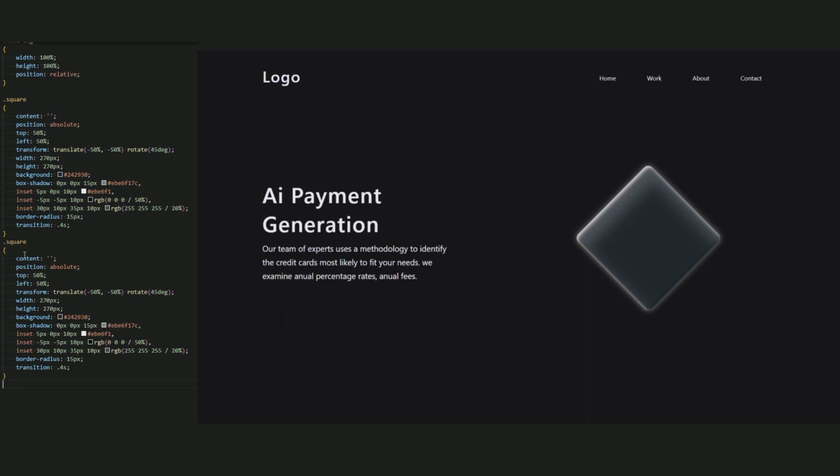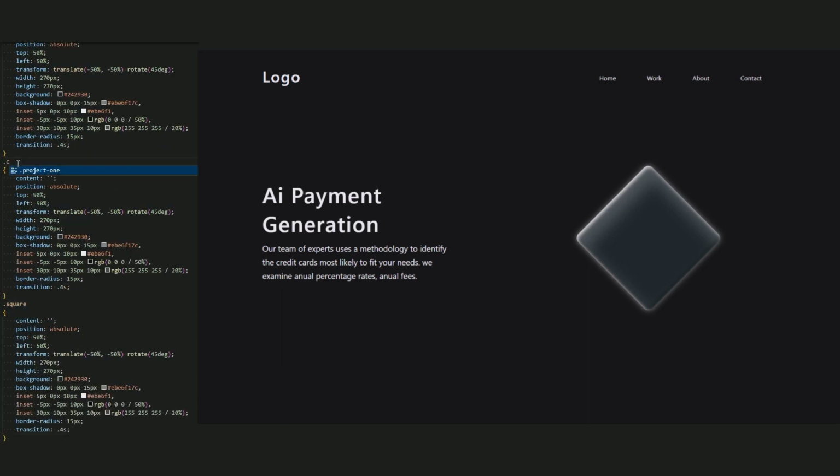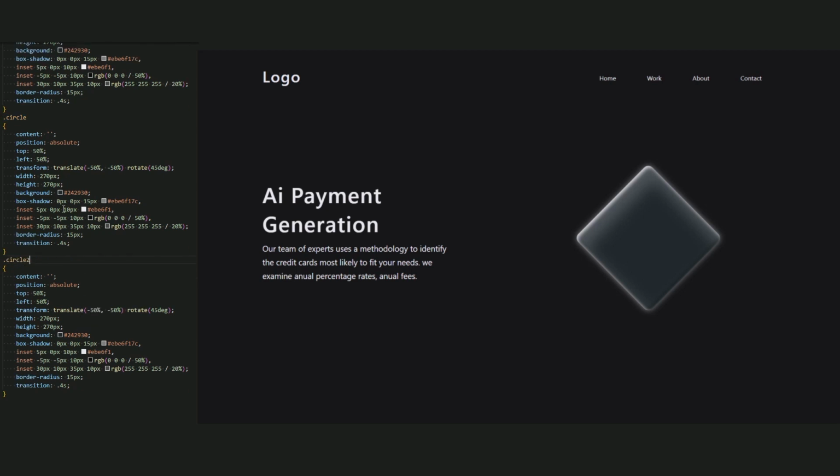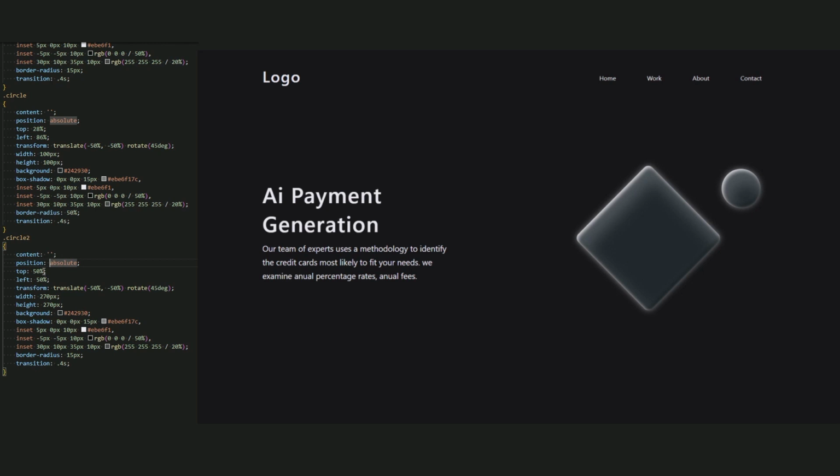Now just copy and paste it 2 times. And instead of square, let's change the name to circle, and this one is a circle too. Now just reduce the size of the circle and change the position of our circles. So for the first circle, top is 28% and left 86%. And the width and the height are 100 pixels. And the border radius is 15%. Okay, this is our first circle.